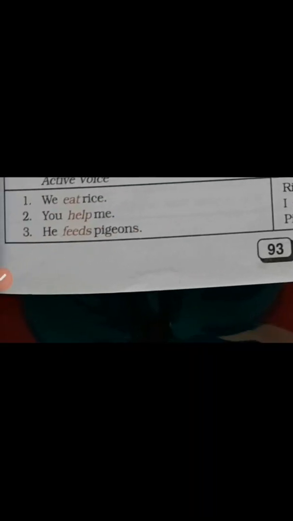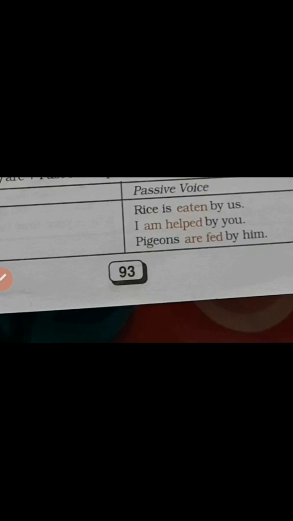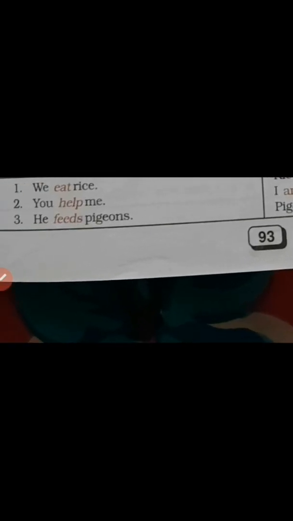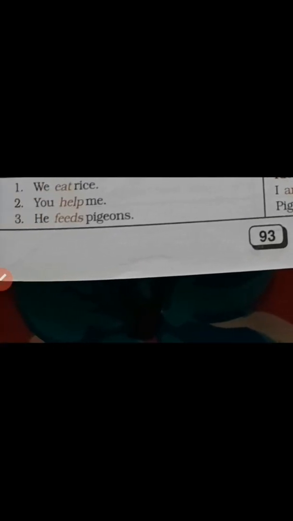So, the subject of the active voice is turning into the object of the passive voice over here. Similarly, in the next sentence, you can see that you help me. I'm helped by you. Next one. Number 3. He feeds pigeons. Pigeons are fed by him.